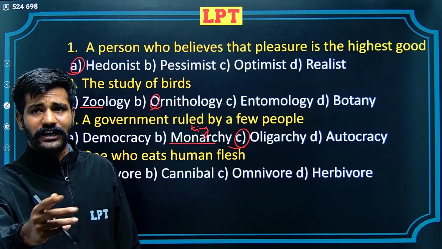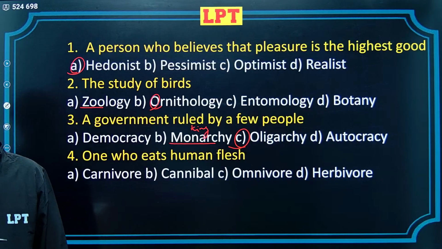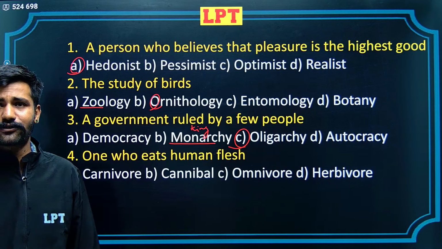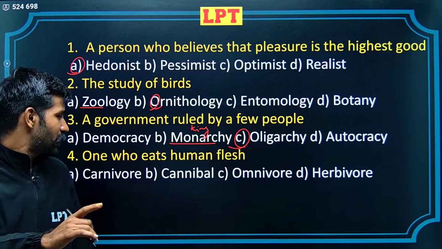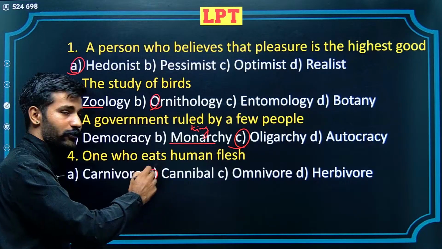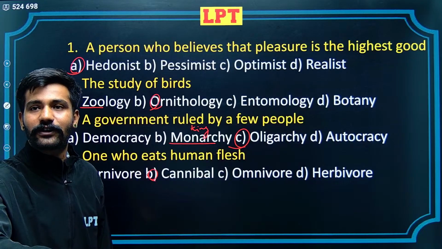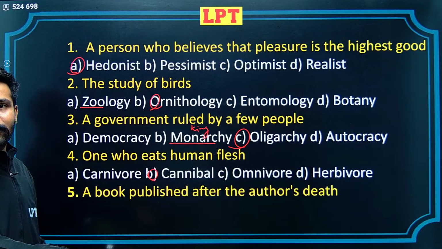A alternative is carnivore. Carnivore just consumes animals, or I would just say it is non-vegetarian to be specific. B alternative, cannibal, is the correct alternative here, as I believe most of you are able to guess correct. Let's hop on to the next question.